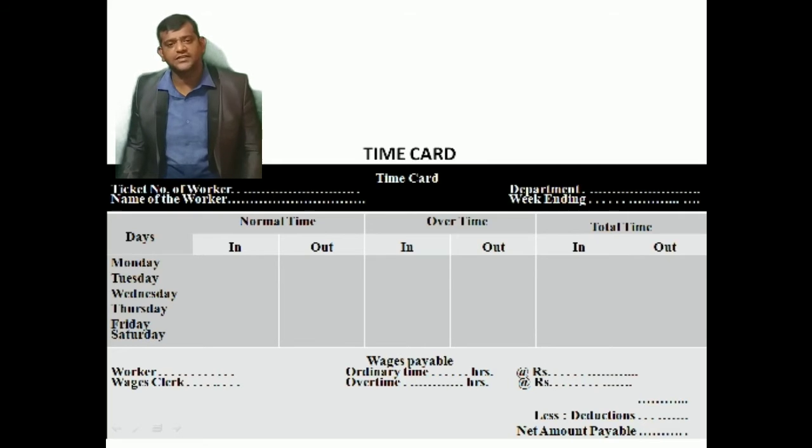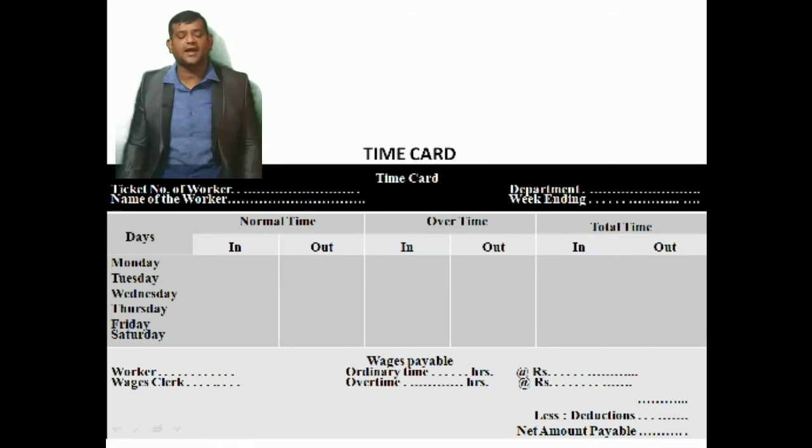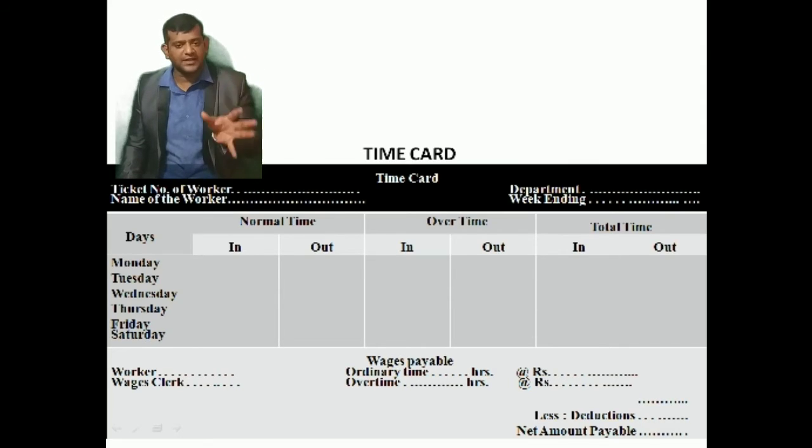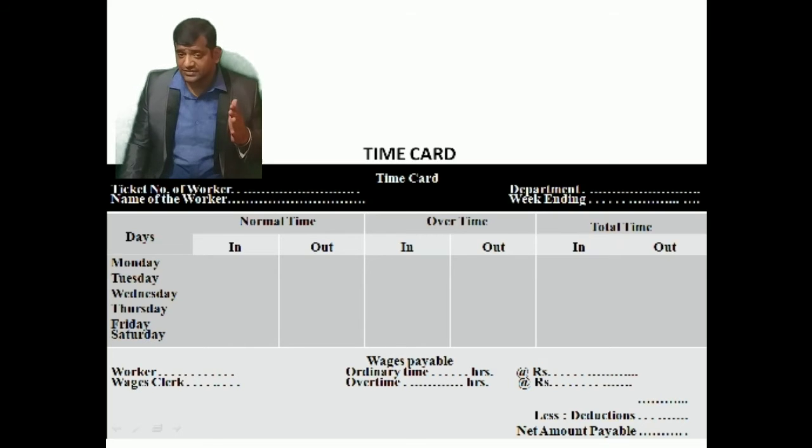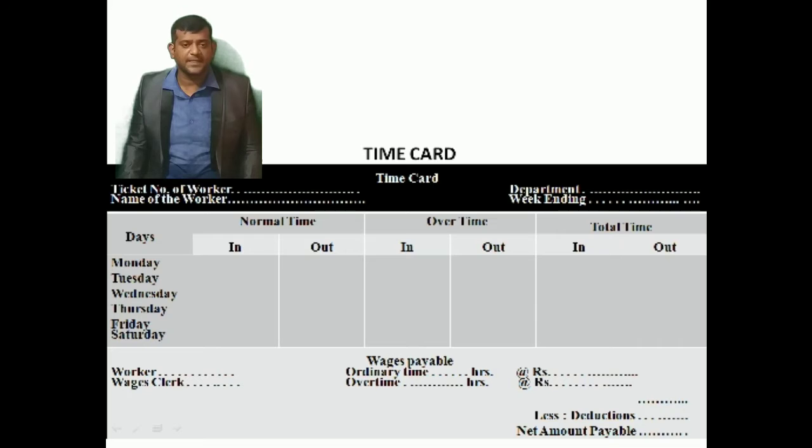The specimen of the time card is as follows. Under that we have the ticket number of the worker, name of the worker, department, and week ending. Then the days Monday to Saturday, normal time in and out, overtime in and out, and total time in and out. Here we will have the worker's ordinary time, hours at rupees, wages, overtime, hours at rupees, less deductions if any, so net amount payable. So this is exactly what we call a time card.